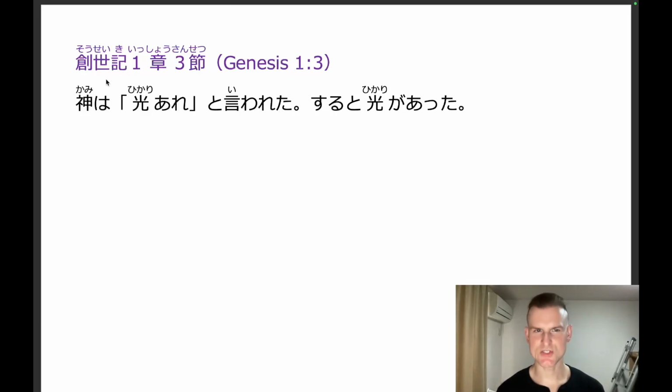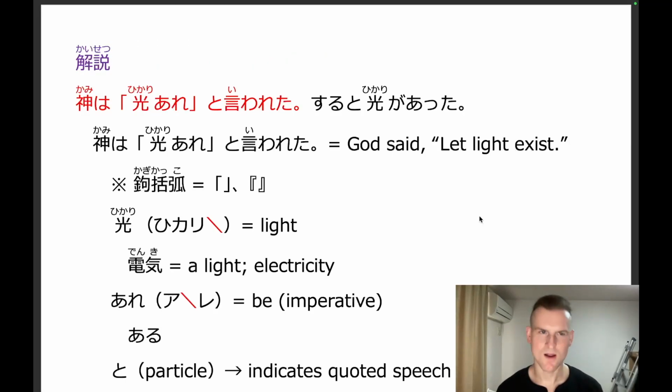創世記1章3節神は光あれと言われた。すると光があった。One more time. 神は光あれと言われた。すると光があった。Alright, 解説。神は光あれと言われた。Okay, so this first part here can be translated as God said, let light exist.